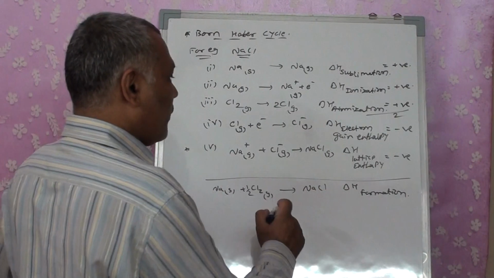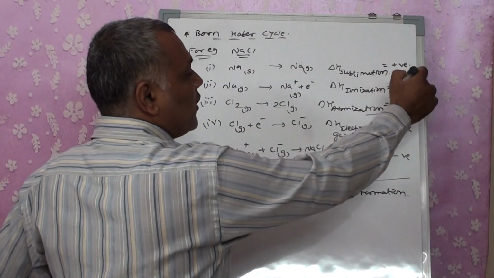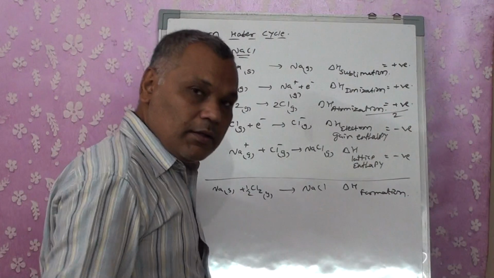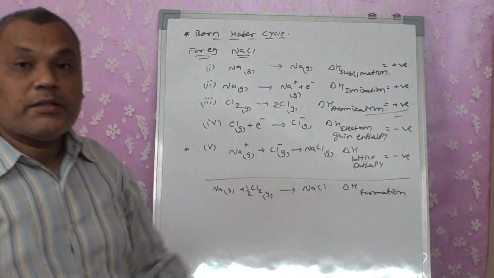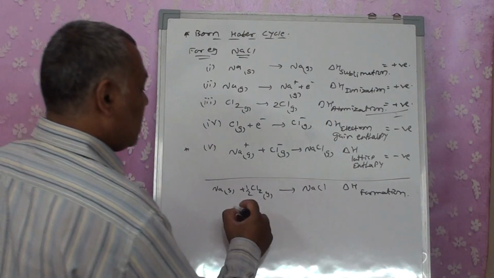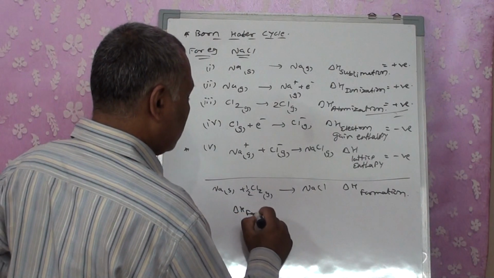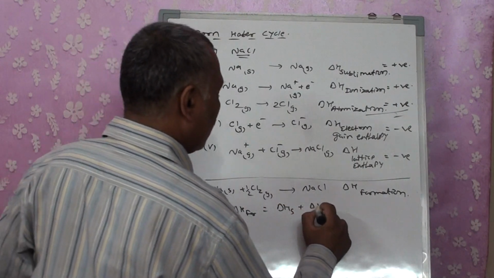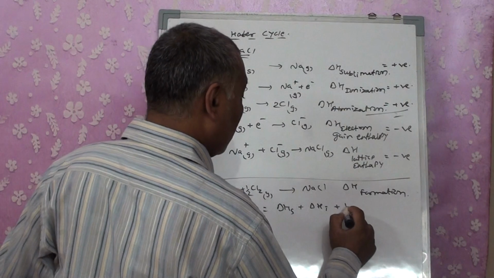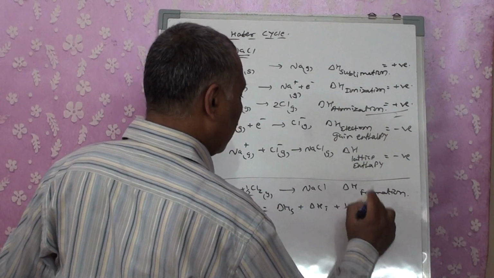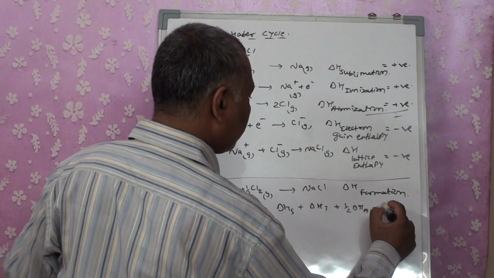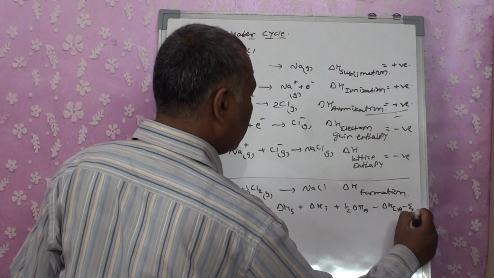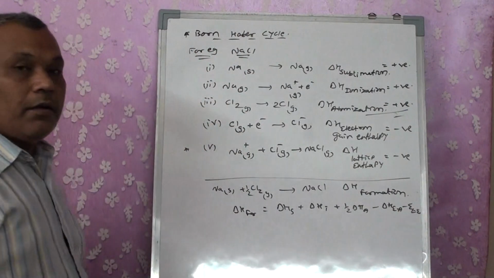So delta H of formation will become the sum of this plus this divided by 2, sum of this plus this, and the values will be subtracted. So we will be getting delta H formation equals delta H sublimation plus delta H ionization plus 1 by 2 delta H atomization minus electron affinity minus lattice energy, right?